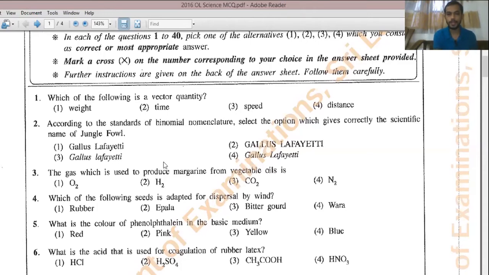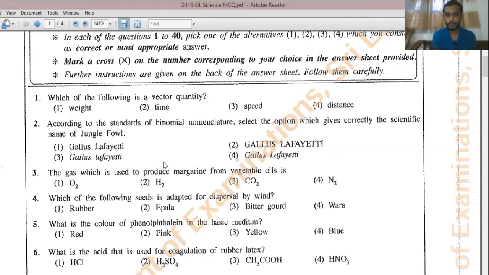Question number 3. The gas which is used to produce margarine from vegetable oil. Normally, vegetable oil is an unsaturated oil, right? So to produce margarine from that, what we do is we heat it using hydrogen, right? So what happens, that unsaturated fatty acid will become a saturated fatty acid. So to do that, we need hydrogen gas. So for question number 3, the answer should be the second one.